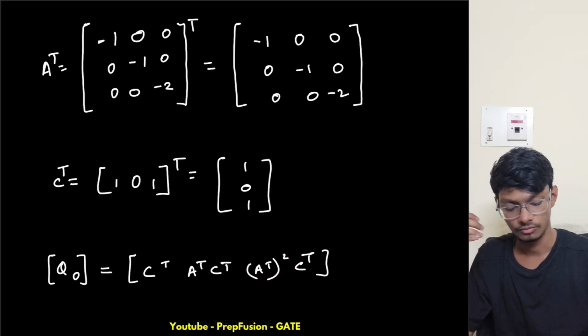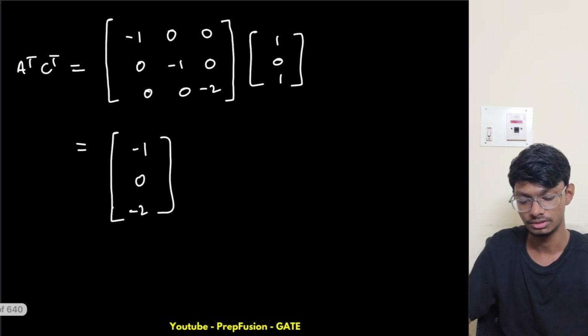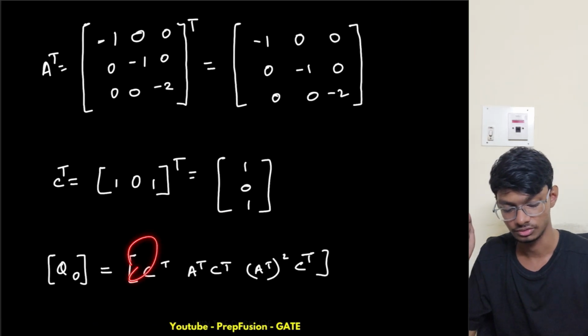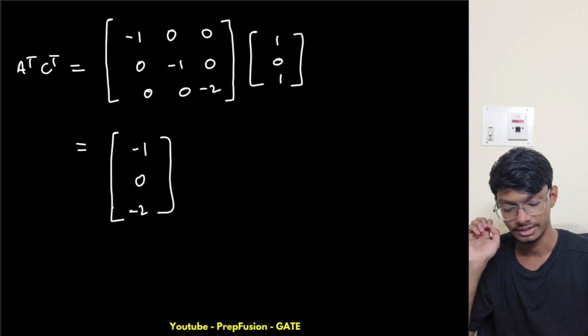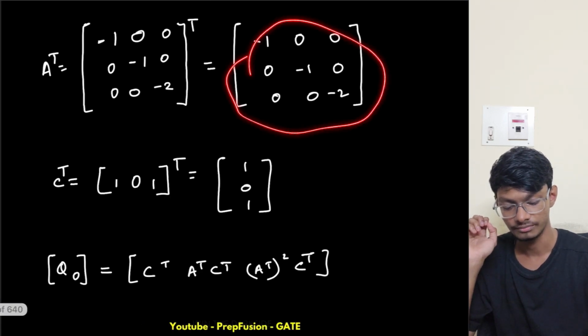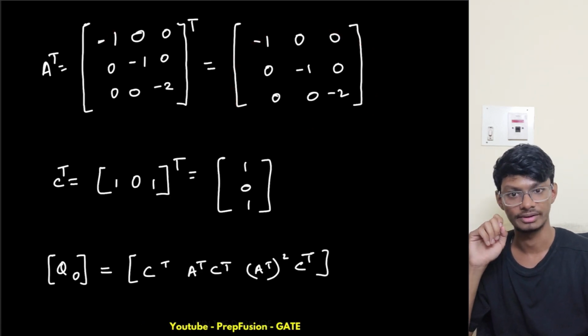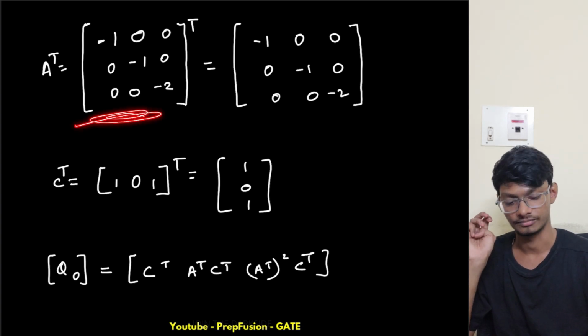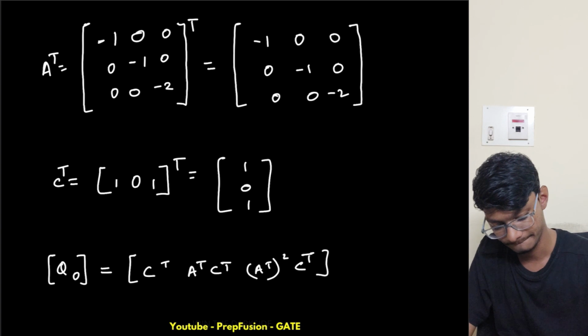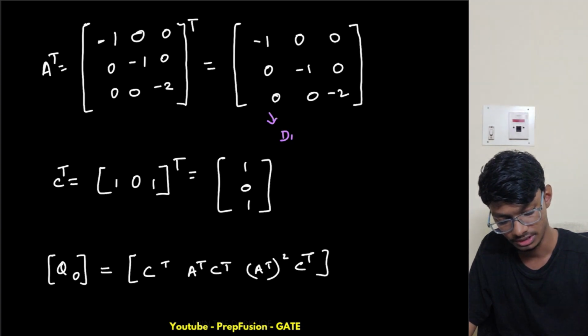Again, simple. This is the C transpose, already here 1 0 1, and this is A transpose and C transpose. A transpose is the one that I calculated here. As this is a diagonal matrix, its transpose will be the same.